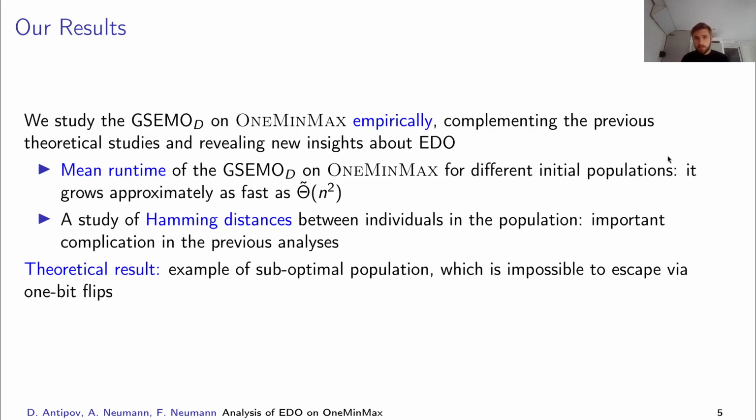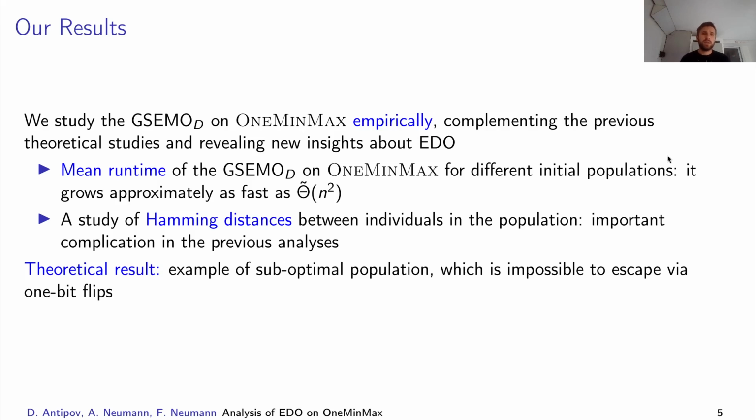So in this work, we actually tackled the theoretical questions empirically, and we studied what is the runtime of the simple evolutionary multi-objective optimizer, which also optimizes diversity, on OneMinMax, and we found out that its runtime grows approximately as fast as n squared, where n is the problem size.